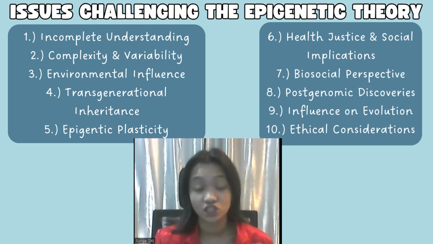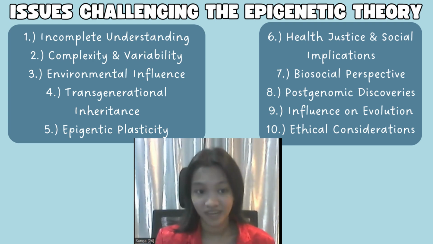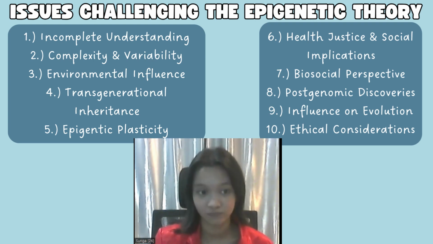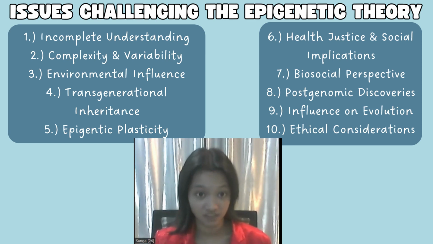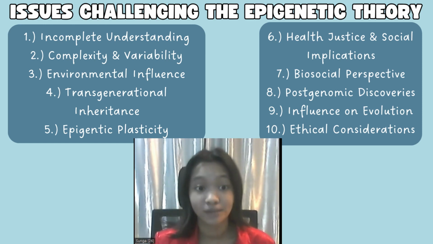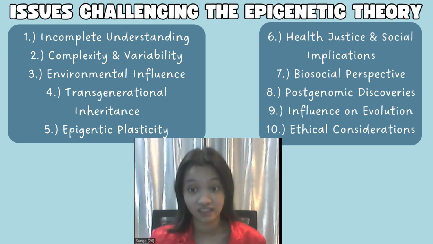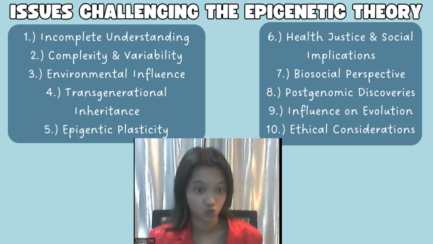Sixth are the health and social implications. Epigenetic mechanisms challenge the notion that traits present at birth are solely determined by genetics. This raises questions about the distribution of traits and challenges the premise of fairness in health justice theories such as the Rawlsian fair equality of opportunity. Seventh is the biosocial perspective. Epigenetics aims to understand the complex interactions between biology and the social and material environments. However, some research on the development of epigenetic biomarkers tends to focus more on biological determinants of health, neglecting the social and environmental context.